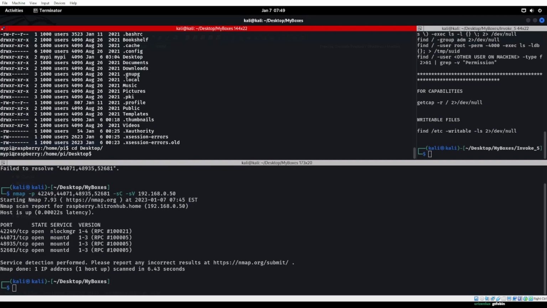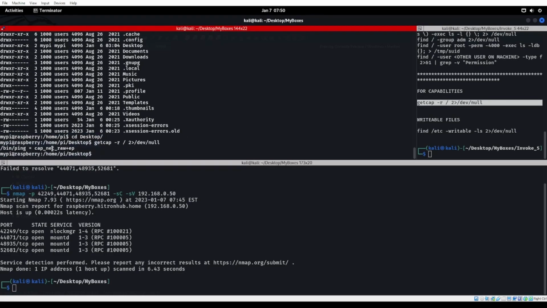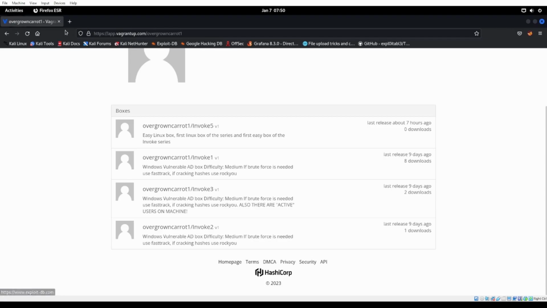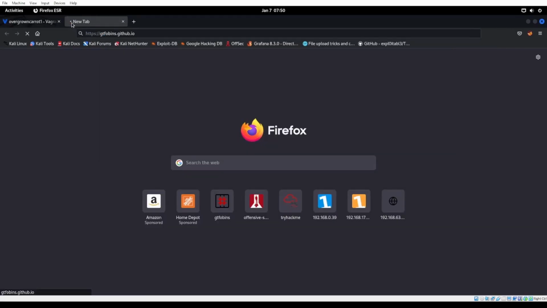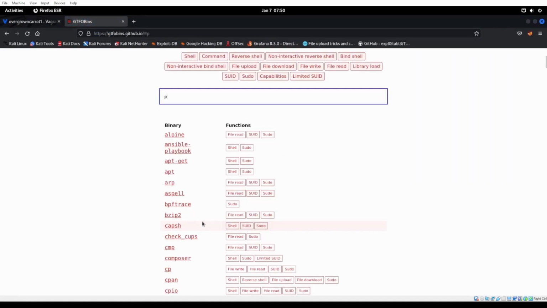No SUID and GTFOBins for groups? What do you mean? Oh no, I was just seeing what to check next. That's all. We could always check out capabilities. I don't know if ping is a capability. I would highly doubt it, or else every machine would be messed up.